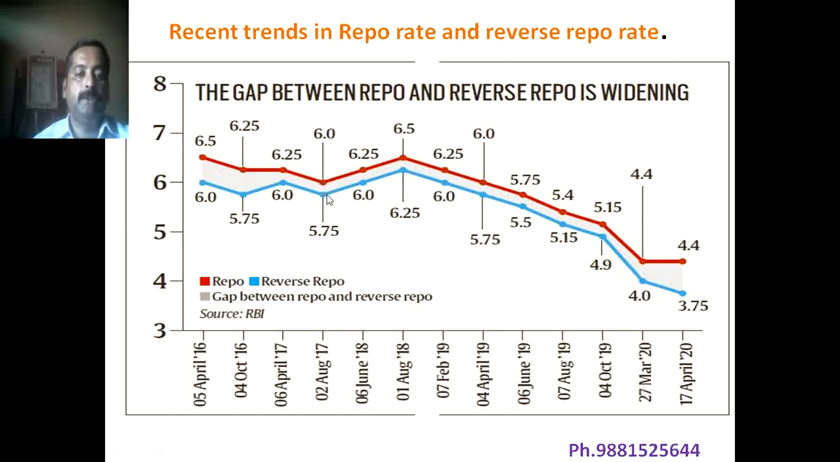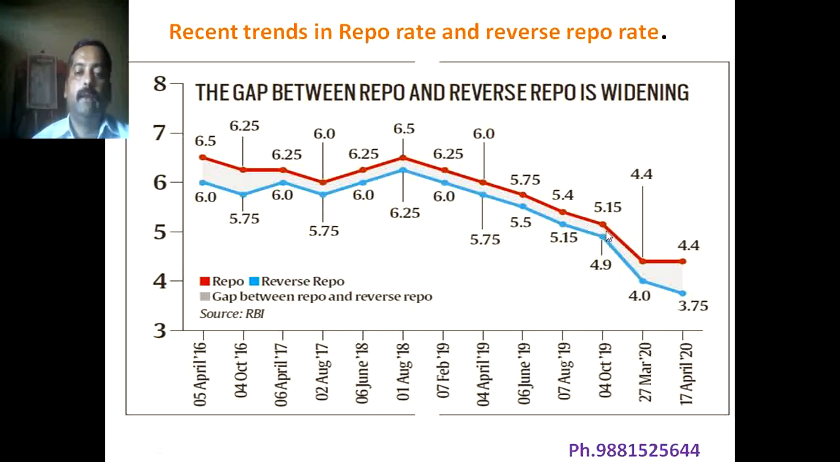In August 2017, RBI reduces both repo rate and reverse repo rate by 25 basis points. Again in June 2018, RBI increases the repo rate and reverse repo rate by 25 basis points. Again, in August 2018, RBI increases the repo rate and reverse repo rate by 25 basis points.